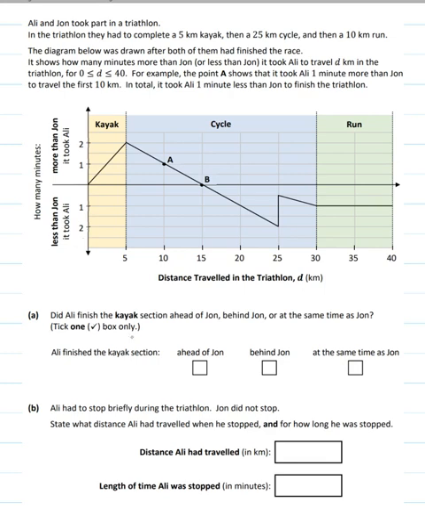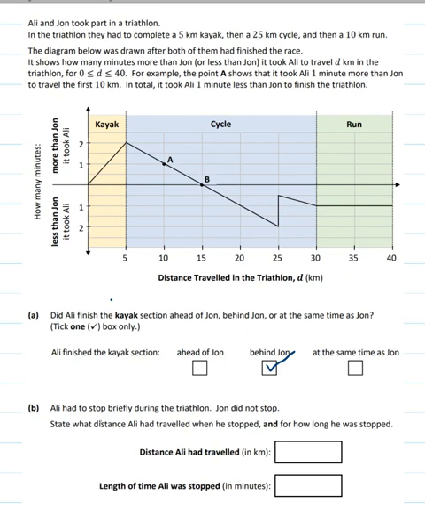So did Ali finish the kayak section ahead of John, behind John, or at the same time as John? It took Ali 2 minutes more than John to finish the kayak section. So if it took him 2 minutes more, it meant that he would have finished behind John because he would have been 2 minutes behind him.